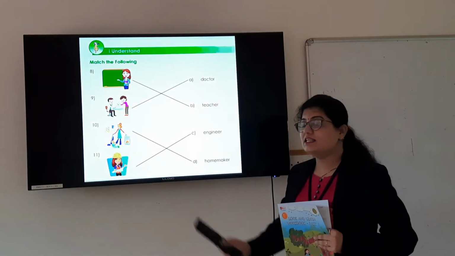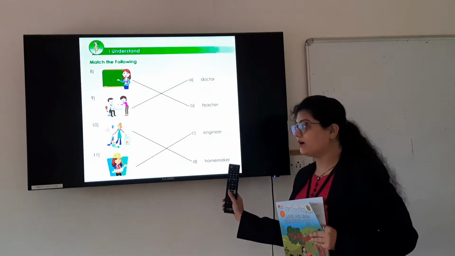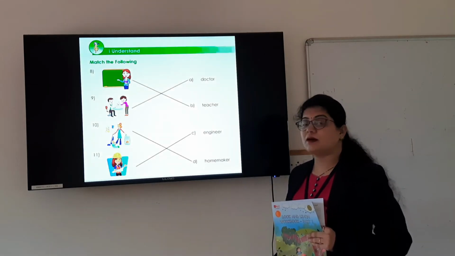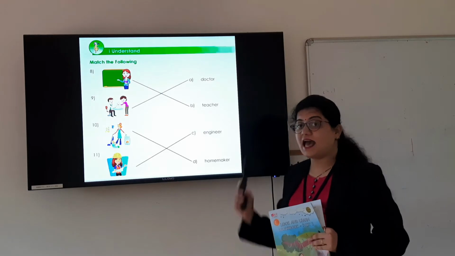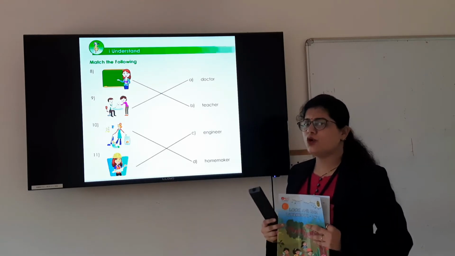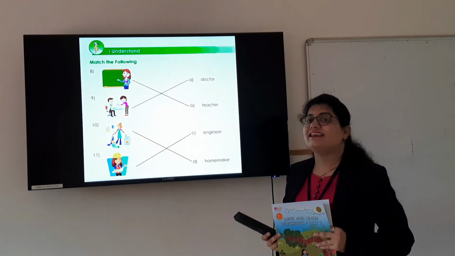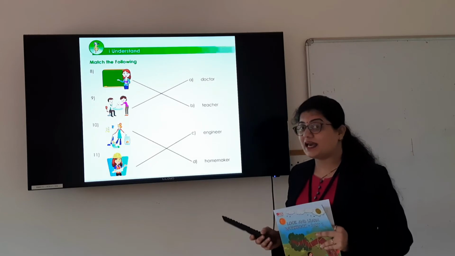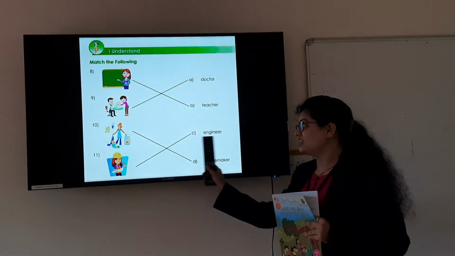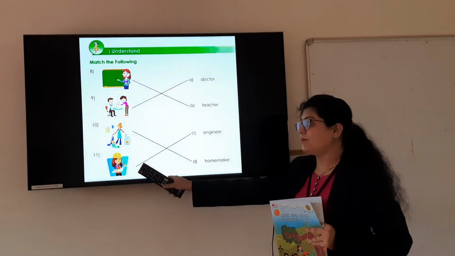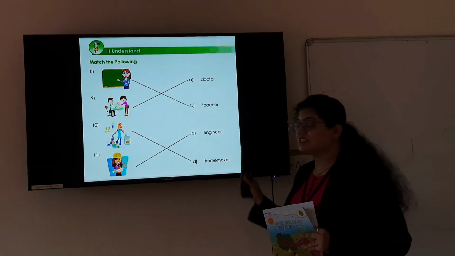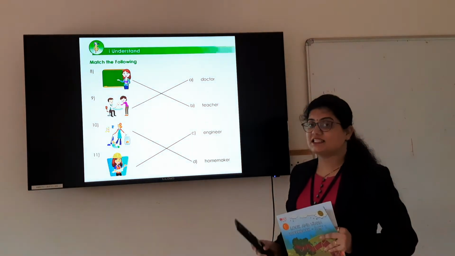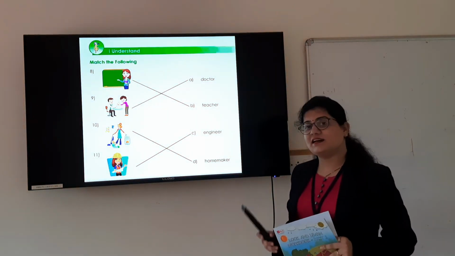And here in picture number 11, the lady has a yellow cap. Do you know who wears a yellow cap? Yes, an engineer. So, the 11th picture is an engineer. She is an engineer.